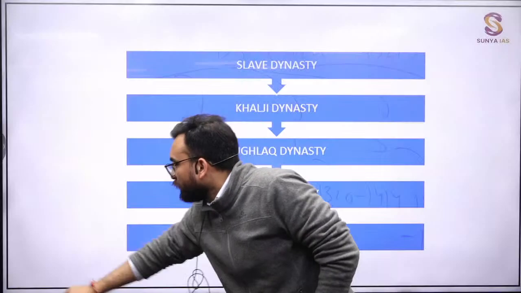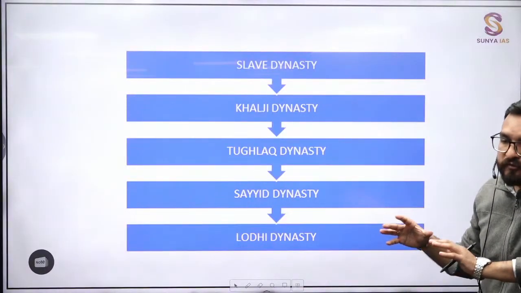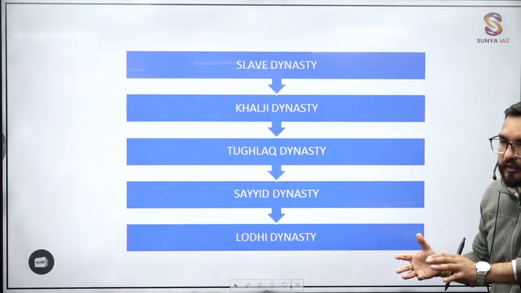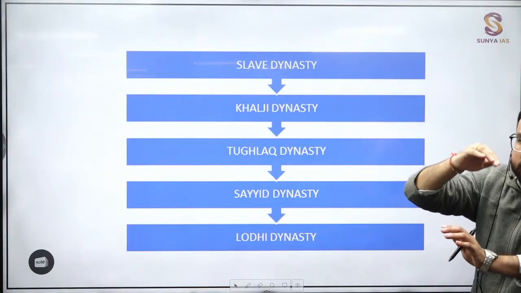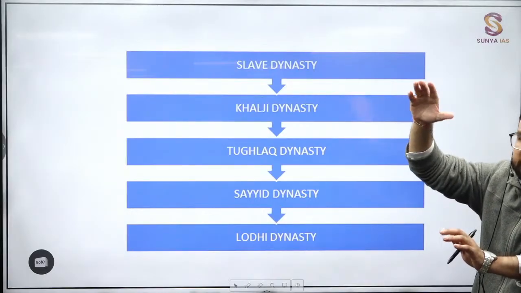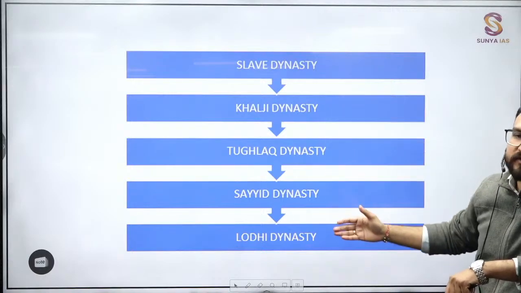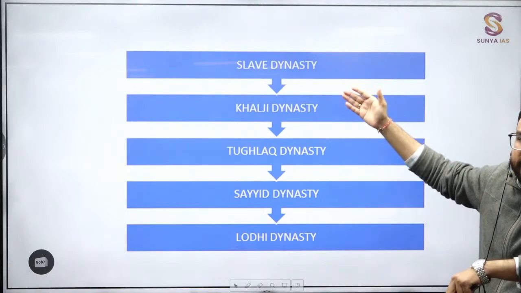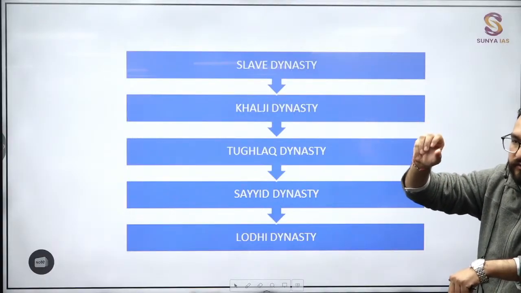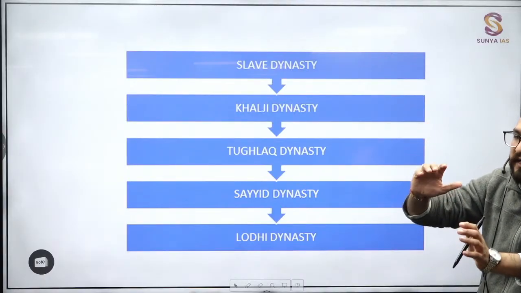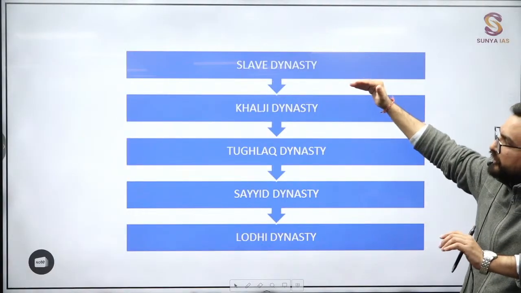Already over here, this is your chronological order. Now over here you will be finding the most important rulers again, and the mapping scenario will again be changing. In the Delhi Sultanate you will see the consolidation phase, the expansion phase, then the decline phase. In which dynasty will they be consolidating themselves? In the slave dynasty, you will see they consolidate themselves in the northern regions. Iltutmish and Balban will help to control the region and build the army. That will be the consolidation phase.